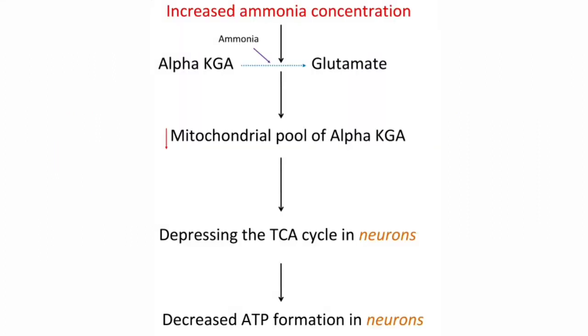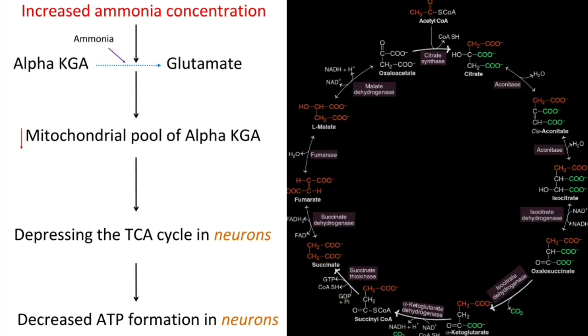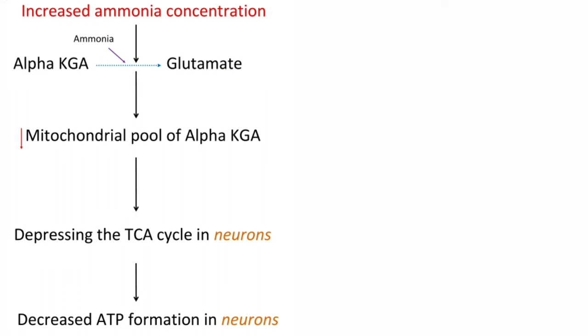The exact cause for the ammonia toxicity is not known, but the biochemical changes that occur due to these increased ammonia levels are important. So the first mechanism is, whenever there is increased ammonia, that ammonia converts the alpha ketoglutaric acid to glutamate. So why is this important? Alpha ketoglutaric acid is one of the intermediates of the TCA cycle. So that is converted into glutamate by adding the ammonia. This reaction is known as amination.